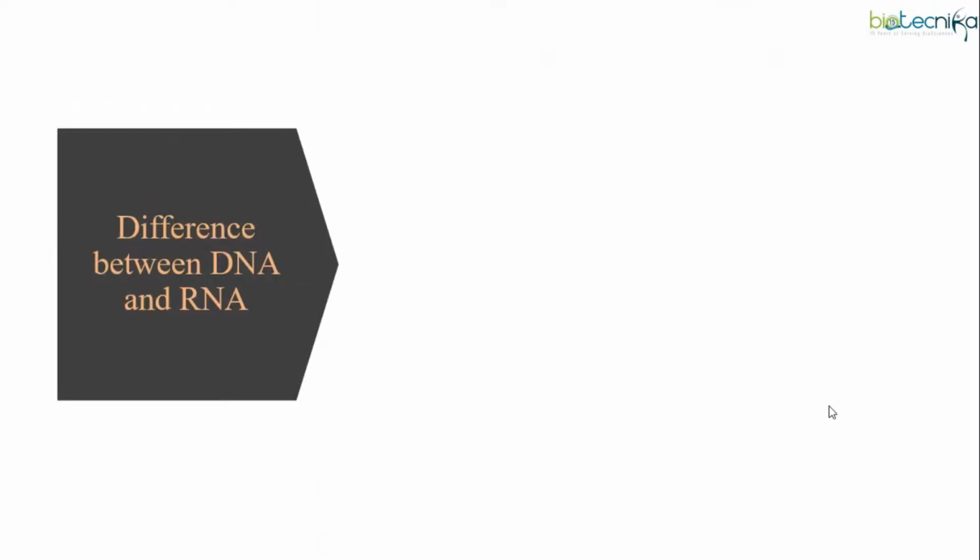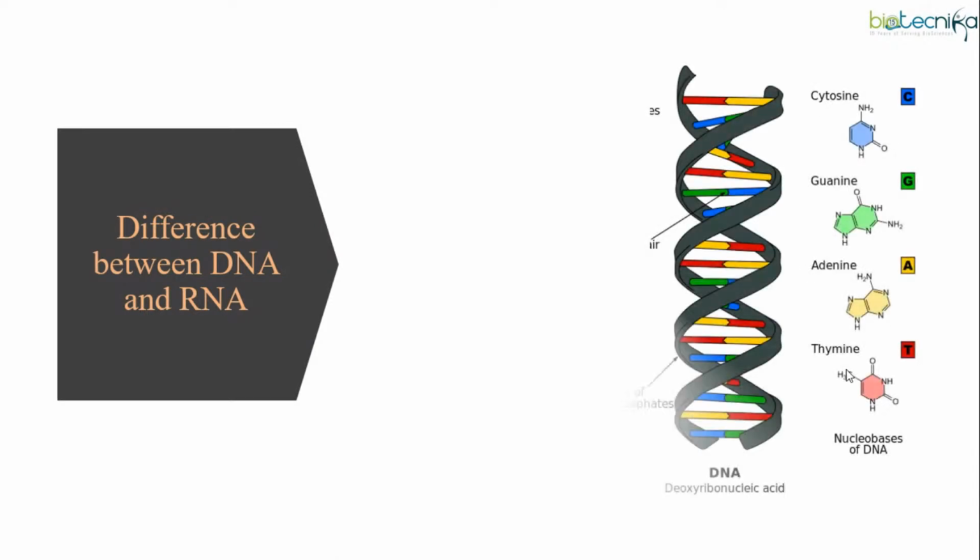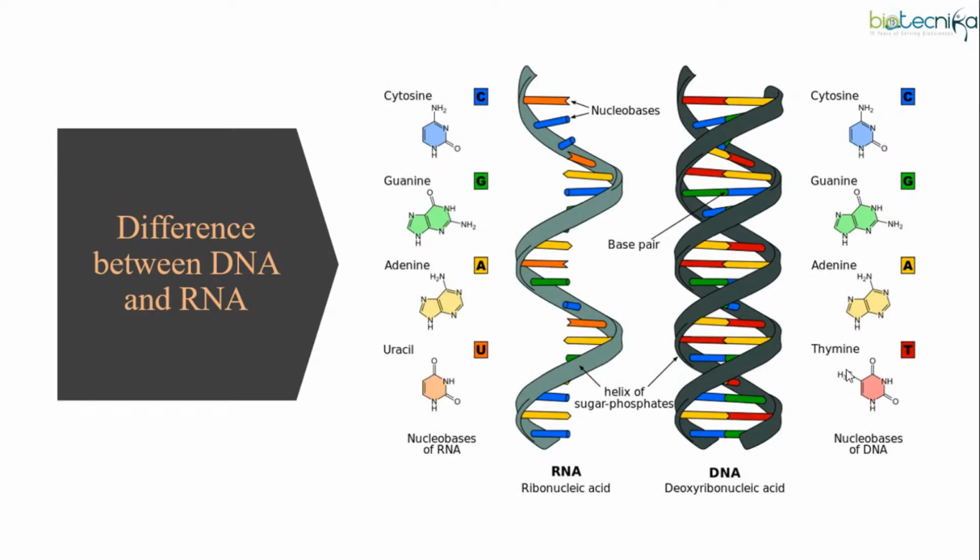Next, before going into that, what is the basic difference between DNA and RNA? As you can see, the basic difference is that DNA is a double-stranded helix, right? But RNA is single-stranded. Another difference between DNA and RNA is in the 4 nucleotide bases. Thymine is there, adenine is there, guanine is there, cytosine is there. You might be aware that A pairs with T and G pairs with C, right?